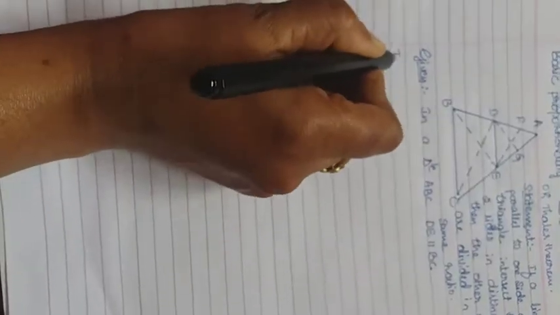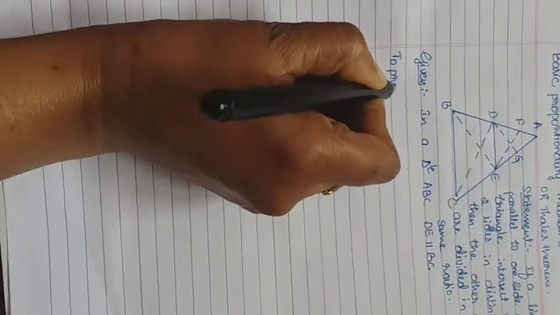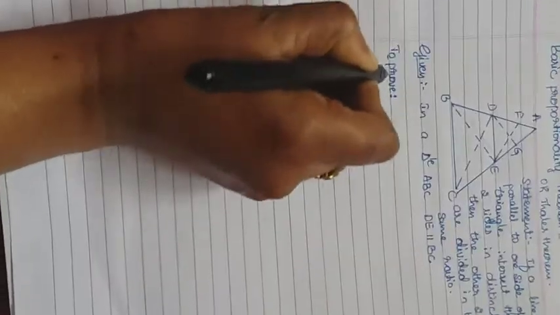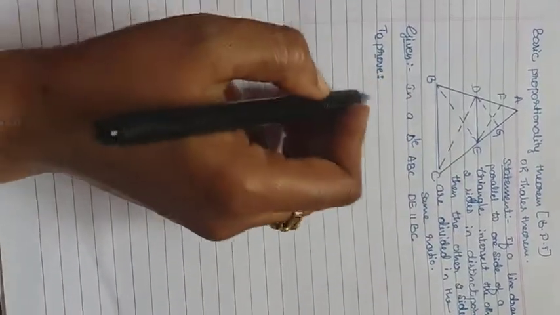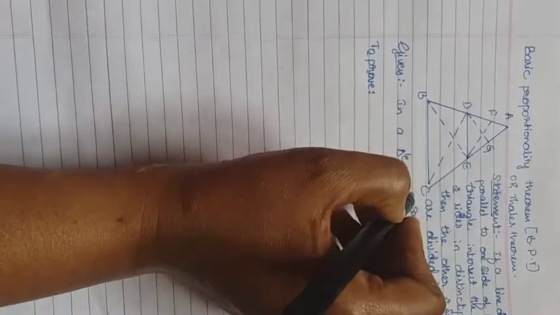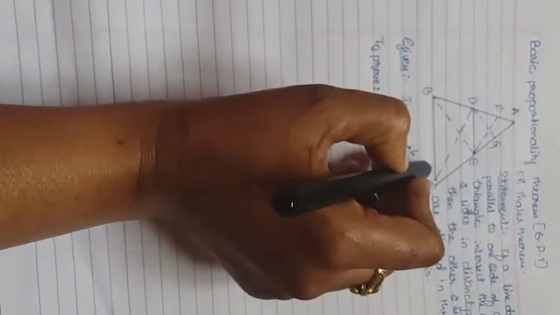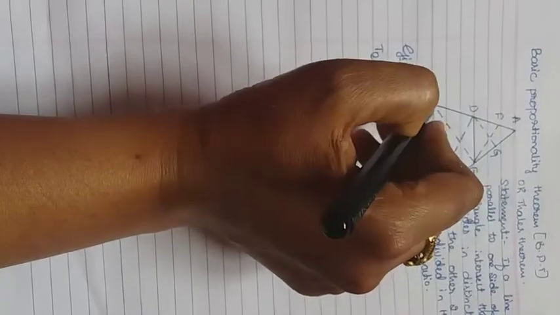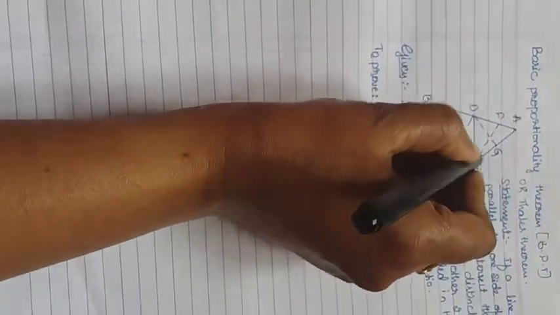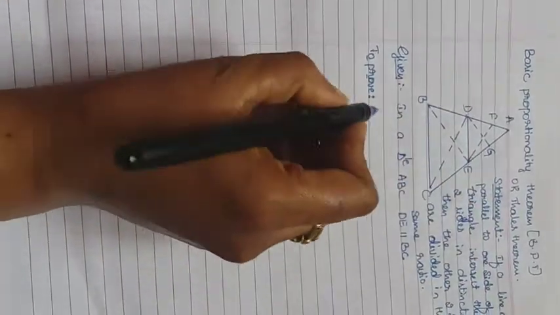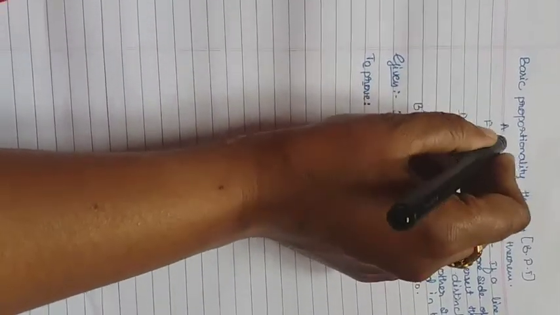The next step, as I told you already, is to prove. What we want to prove is what they have asked: prove that the other two sides are divided in the same ratio. Which are those other two sides? If this side is parallel, the other two sides are AB and AC. They are divided at two distinct points, D and E. If it is divided, what will it become?